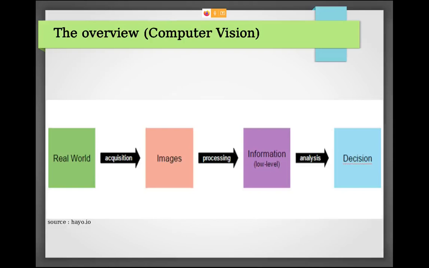We do processing on the image, and then we do some symbolic representation or take a decision. So this whole map is all about computer vision, and the middle part is called image processing. That's why I am telling you that image processing is a subset of computer vision.